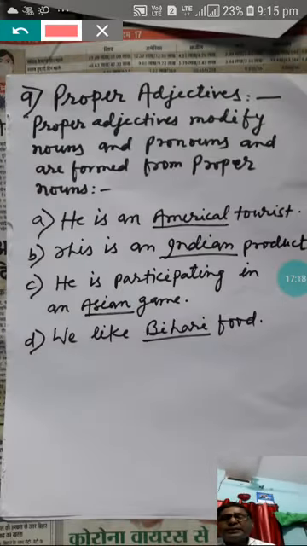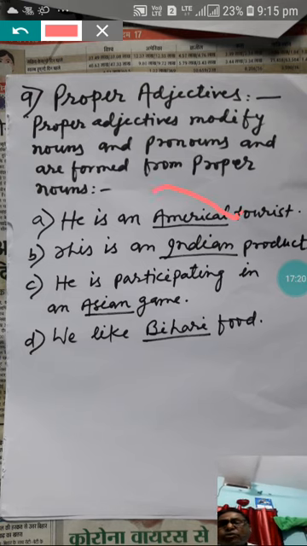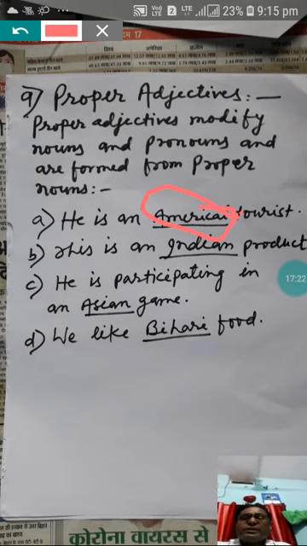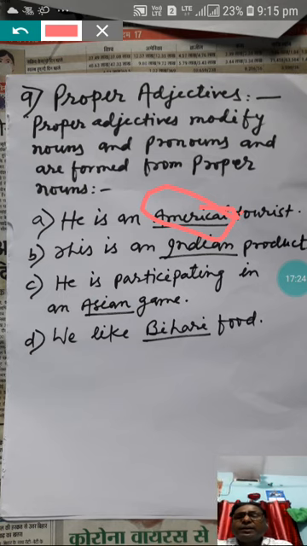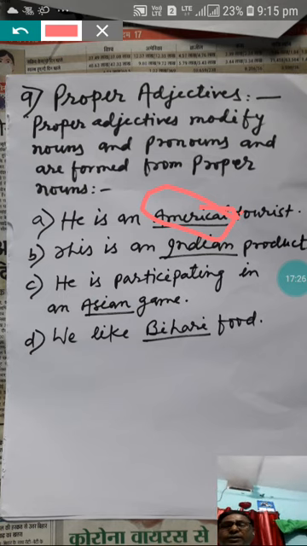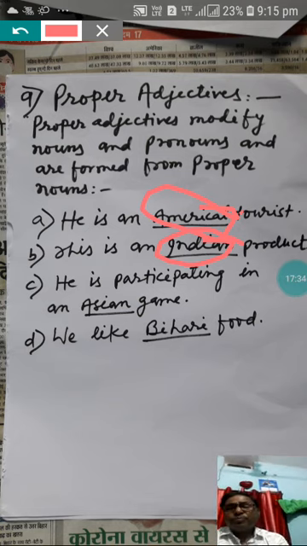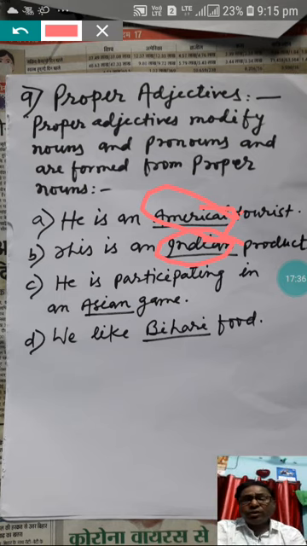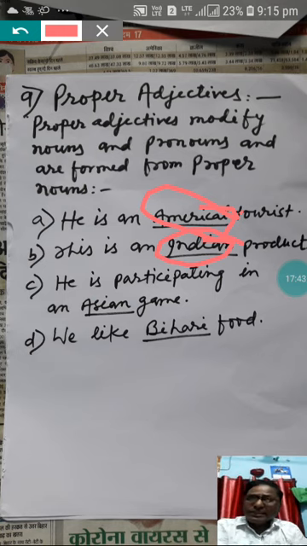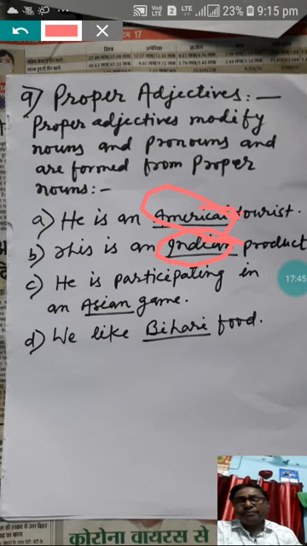In all these sentences, like here American, that will be American, my dear. I am sorry, it is here American with a small l. This is an Indian product. So here Indian is a proper adjective. He is participating in an Asian game. From Asia, Asia is a proper noun. From the proper noun, the proper adjective is made, and that has become Asian. From Asia it is Asian.